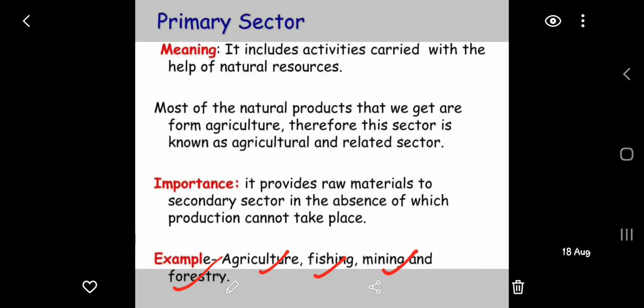One by one we will take examples. From agriculture we will take the example of the production of cotton. When cotton is produced, natural resources such as rainfall, sunshine, climate, soil, water, all these things are used and cotton is produced by the farmer. So in this way it is included in the primary sector.